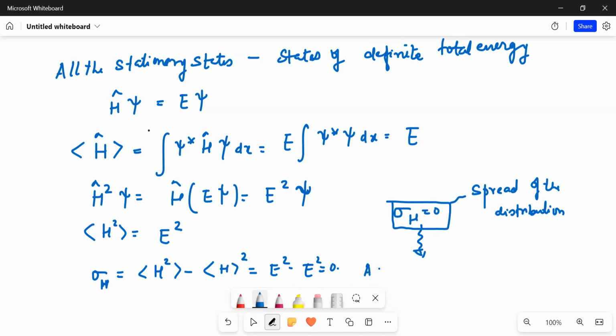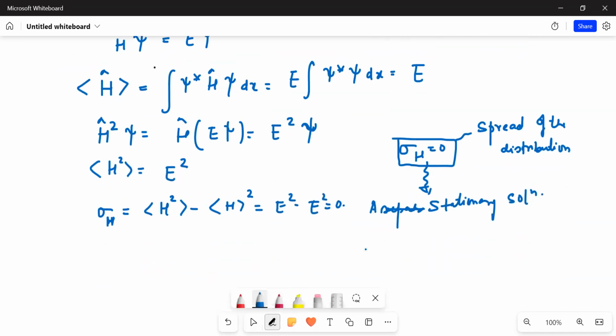It simply implies that a separable solution, when acted upon by H, will always return the same value, the energy E. The variance is the distance from the mean, so it quantifies the spread of the distribution.